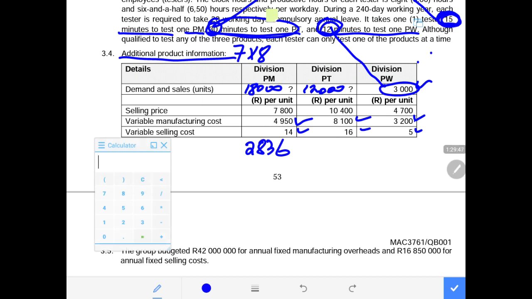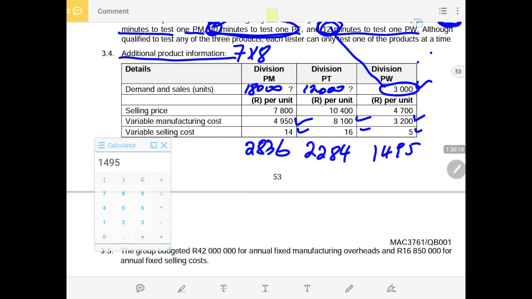We go to the contribution for the second product. Selling price is 10,400 minus the variable manufacturing cost of 8,100 minus the variable selling cost of 16 rand, and this gives us 2,284 rands. The last product, it is 4,700 minus 3,200 of the variable cost minus 5 rand of the variable selling cost. That gives us 1,495.